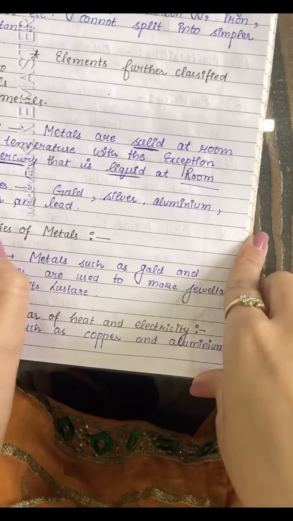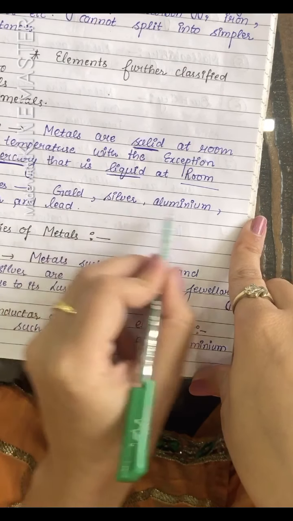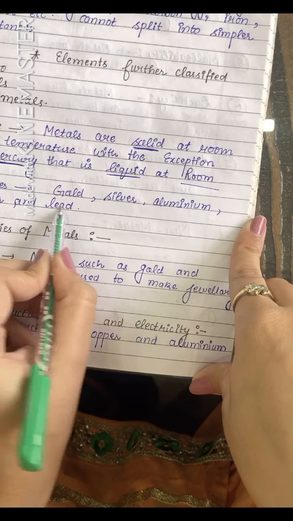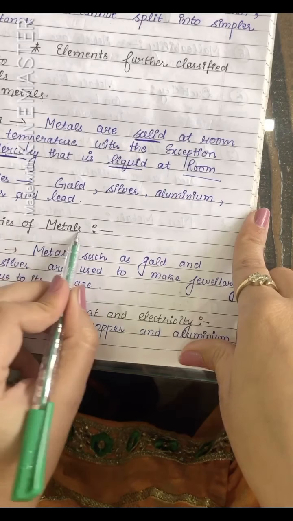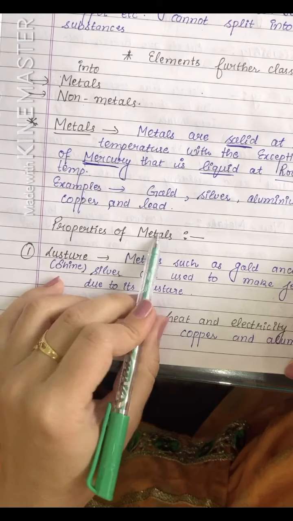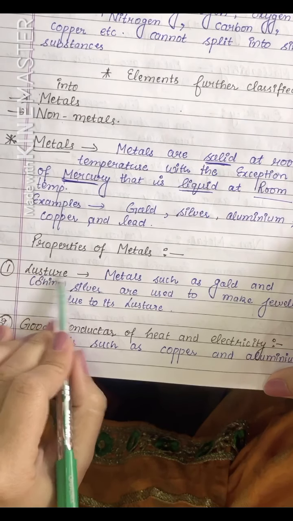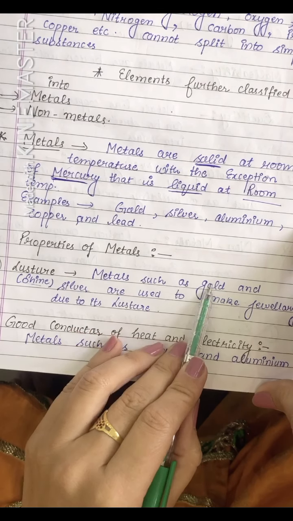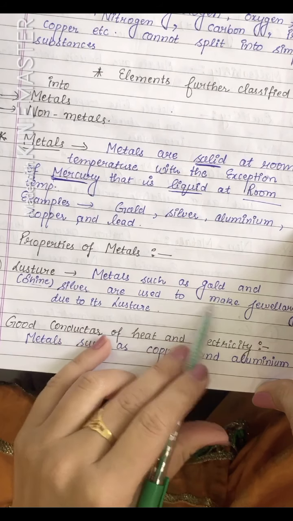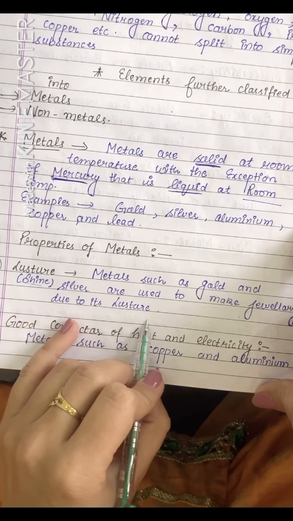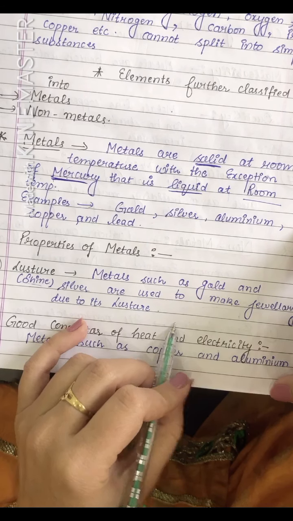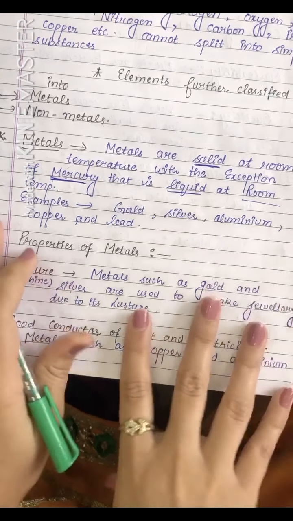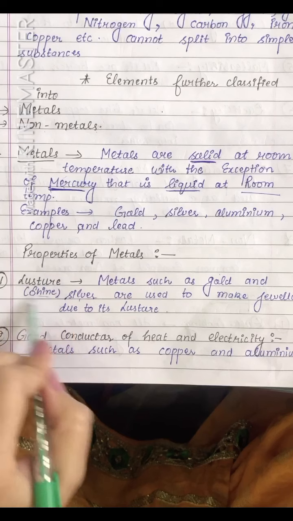Other examples of metals are gold, silver, aluminium, copper and lead. These are a few examples of metals. Now properties of metals. First property is luster. Luster means shine. Metals such as gold and silver are used to make jewelry due to their lustrous nature. Mainly jewelry is formed through gold and silver, because these are lustrous substances.